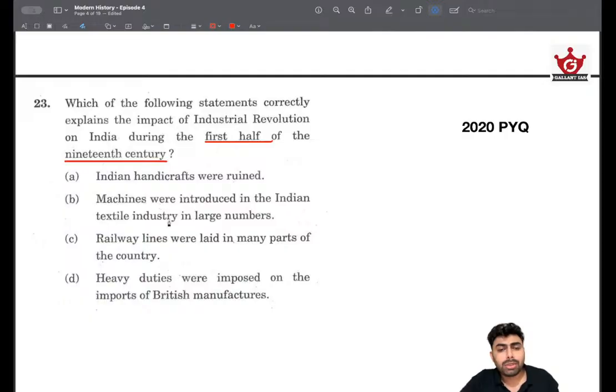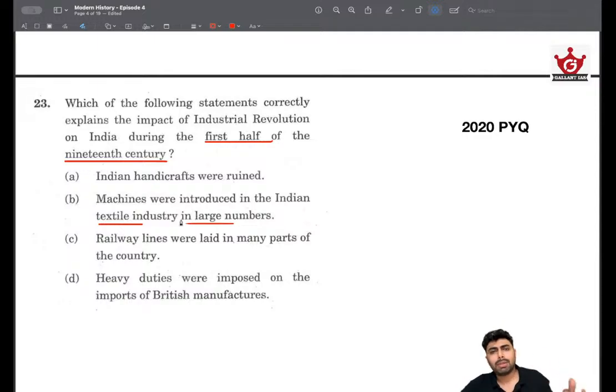Then, machines were introduced in the Indian textile industry in large numbers. Did it really happen in that time? The Indian textile industry was mostly handcraft oriented, and it focused more on producing raw materials rather than finished goods. So the introduction of large textile machinery didn't happen right off the bat, because we know that the industrial revolution started in the 1760s, somewhere around the later half of the 18th century, and within a few years we won't be having that many textile machineries being introduced in India.